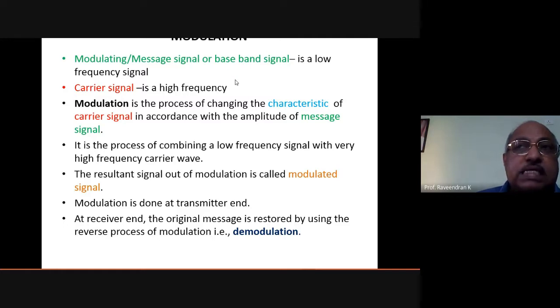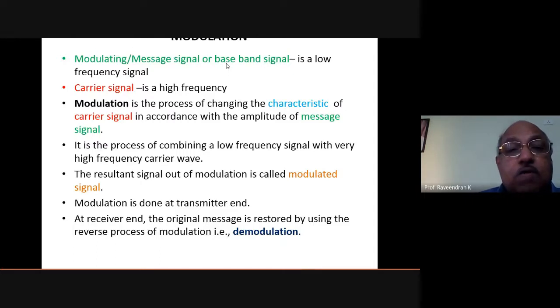If the signal has very high energy, it has very high frequency. If the signal has small energy, what does it mean? It is a low frequency signal.